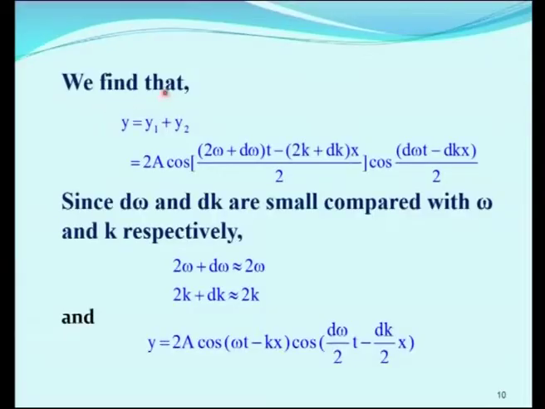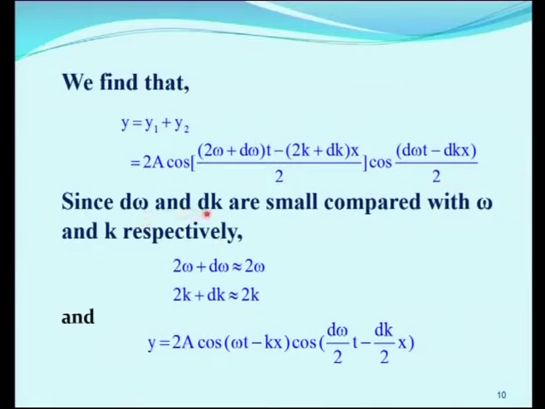What is this identity? We have studied in trigonometry in the lower classes these formulas. Cos a plus cos b is equal to 2 cos of (a plus b) by 2 into cos of (a minus b) by 2. Similarly, we know cos of minus theta is equal to cos theta. We use these two trigonometric relations to simplify the above equation. So, we find that y1 plus y2 is 2a cos of (2 omega plus d omega) into t minus (2k plus dk) into x, divided by 2, into cos of (d omega t minus dk x) divided by 2.